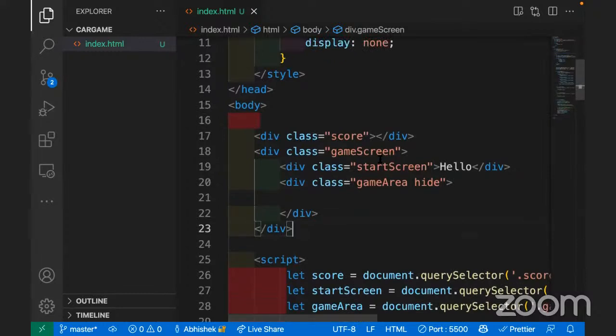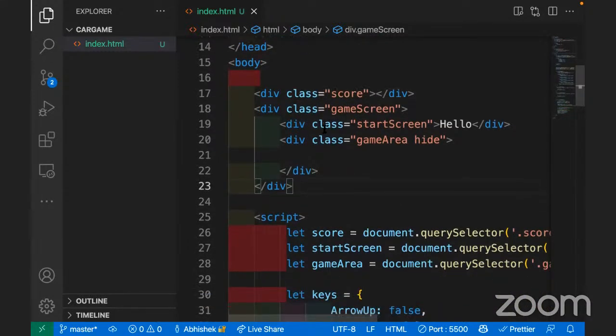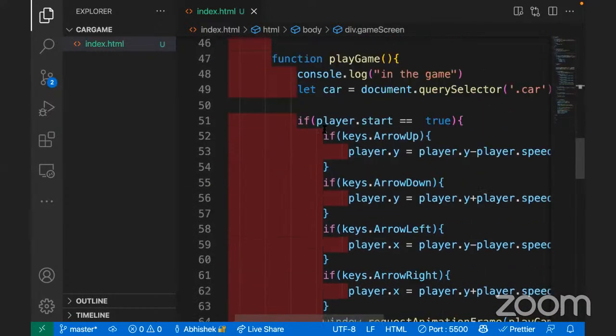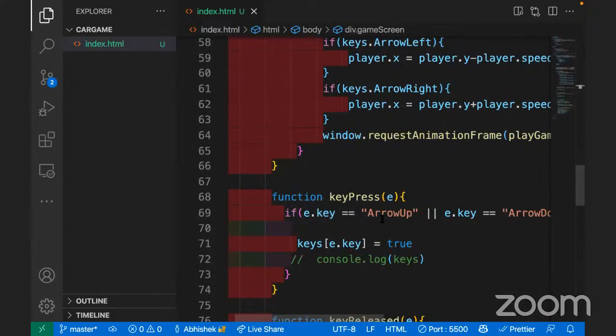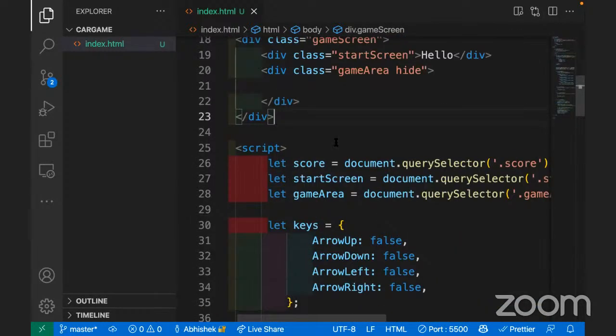Okay, so now. Sorry, I guess we are in this. Sometimes when you forget the continuity, you forget what to do next. Okay, so basically our car is ready, right? So we'll design our car. Let's go to CSS and design our car.